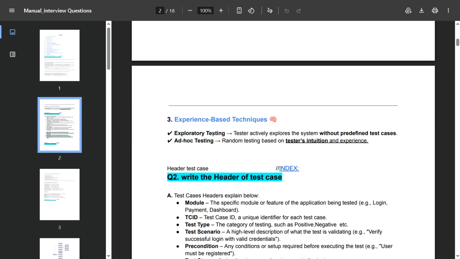In exploratory testing, the tester actively explores the system without predefined test cases. And what is ad hoc testing? It is random testing based on the tester's intuition and experience.